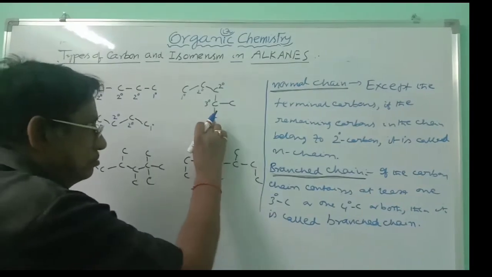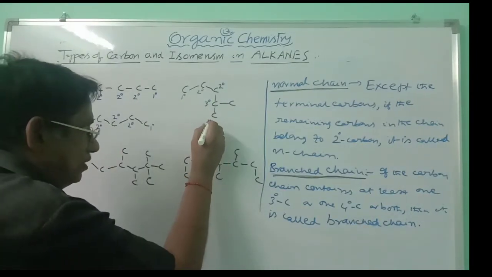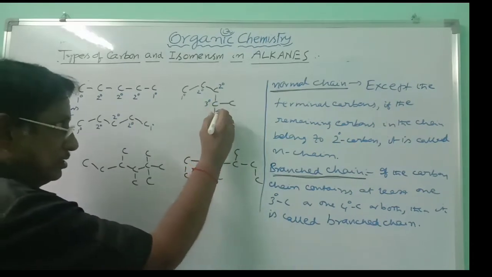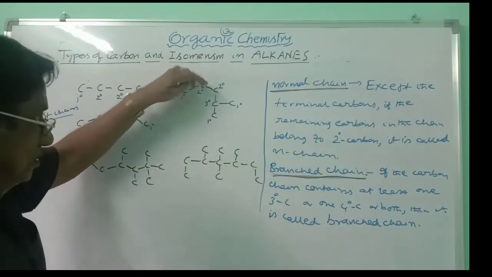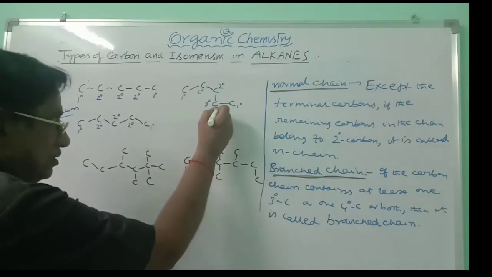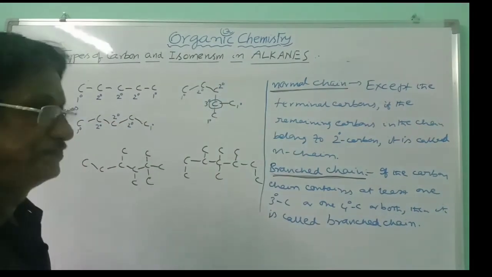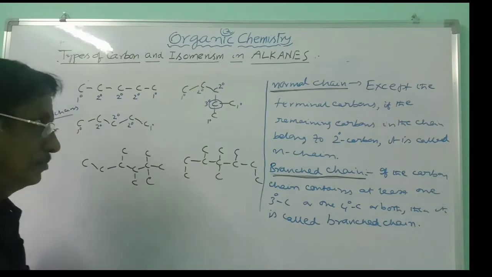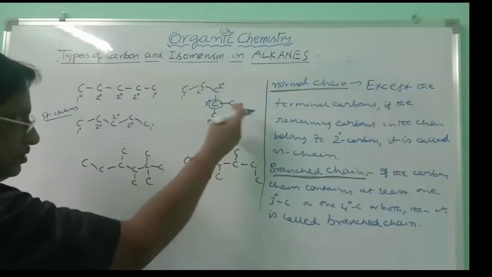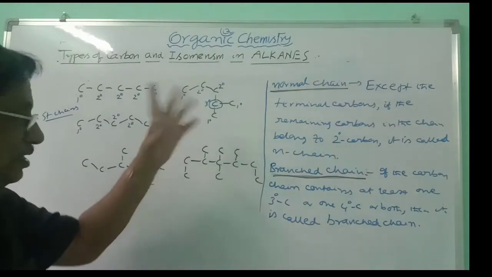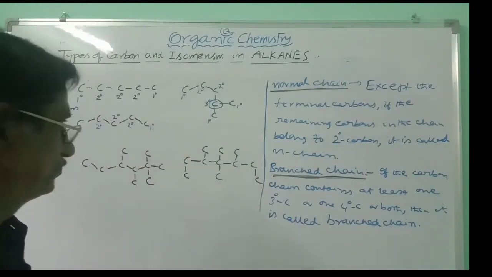This carbon is attached to 1 carbon only, primary. This carbon is attached to 1 carbon, this is also primary. And here there is one tertiary carbon, because it is attached to 3 carbons. And there are 2 secondary carbons, 3 primary carbons and 1 tertiary carbon in this carbon chain.